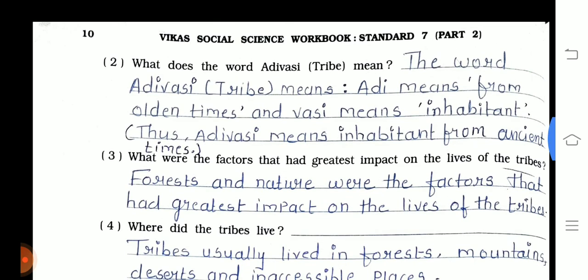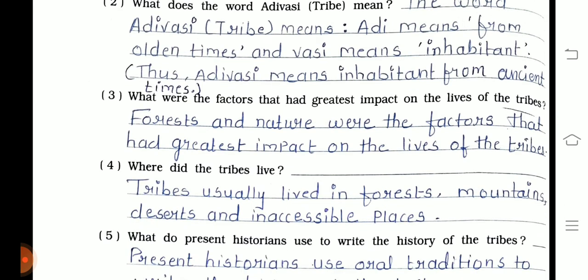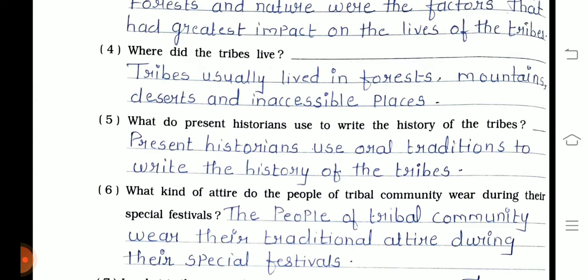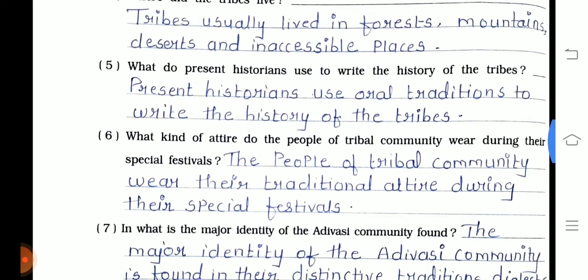Okay. Third question, what were the factors that had greatest impact on the lives of the tribes? Forest and nature were the factors that had greatest impact on the lives of the tribes. Fourth one, where did the tribes live? Tribes usually lived in forests, mountains, deserts and inaccessible places. Fifth one, what do present historians use to write history of tribes? Present historians use oral traditions to write the history of the tribes.